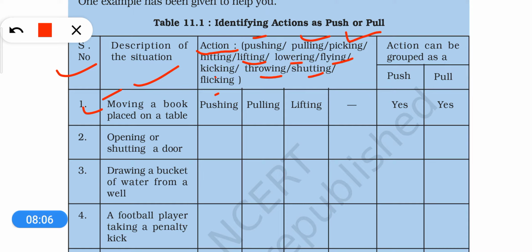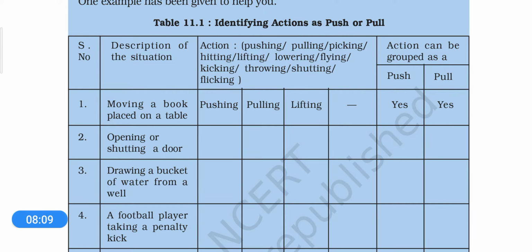Then we categorize it into push or pull. The one example given here is moving a book placed on a table.